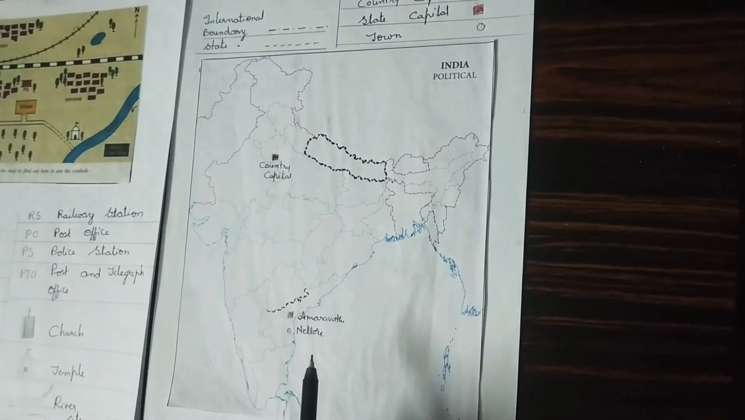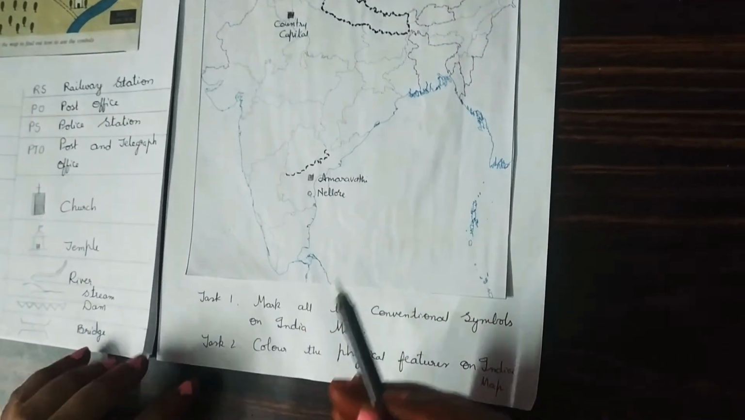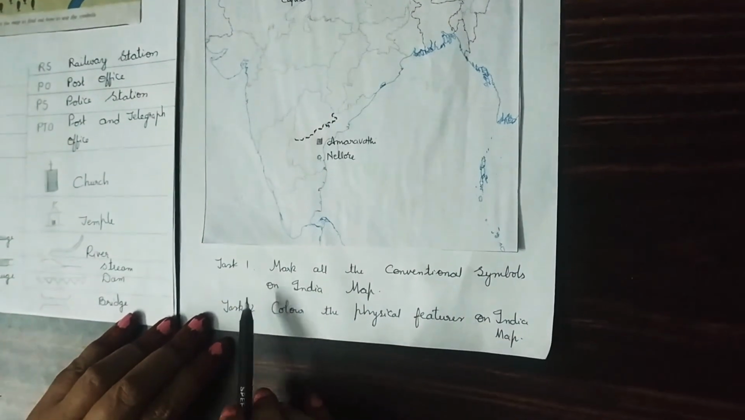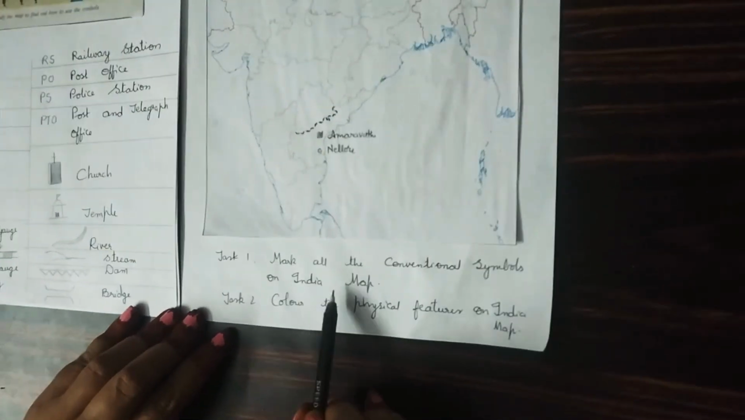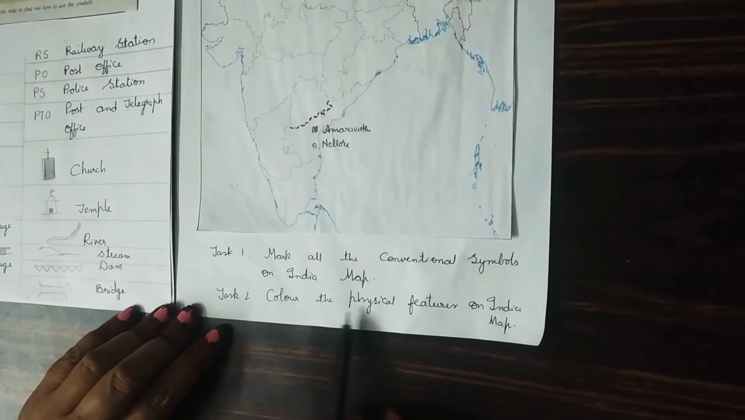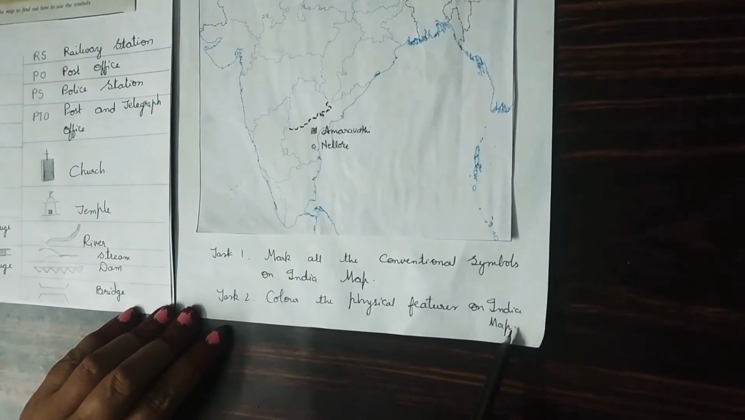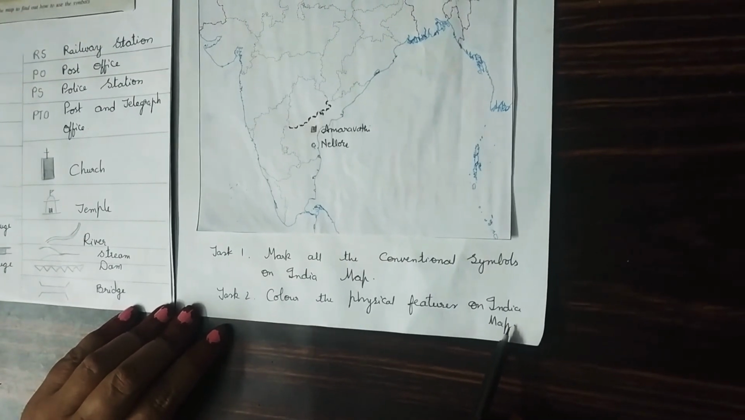I hope you all understood the topic, maps, our guides. The task for this video is to mark all the conventional symbols on the India map. And task 2 is to color the physical features of India on the India map with the color scheme you have learned in this video.